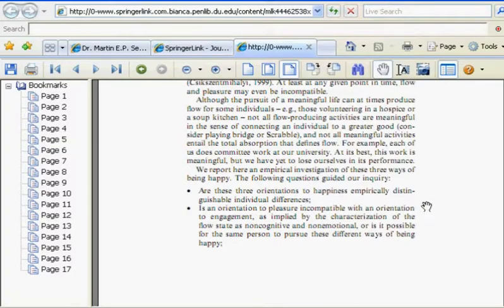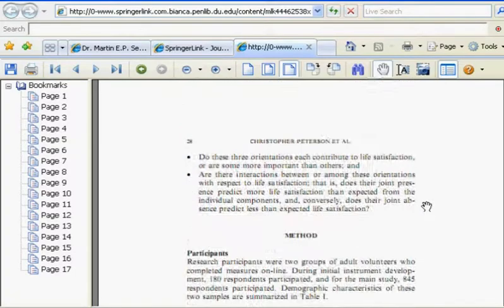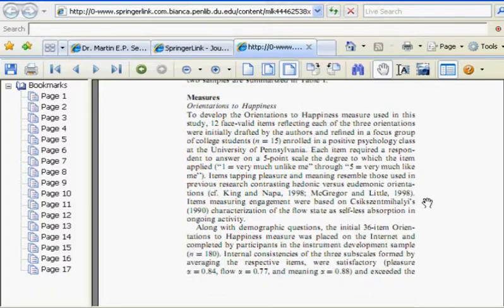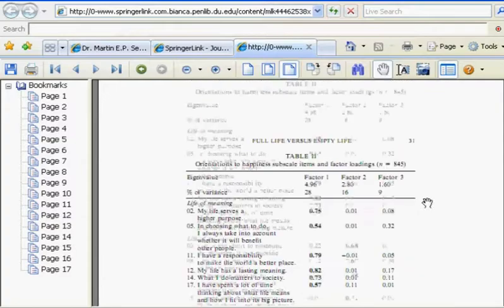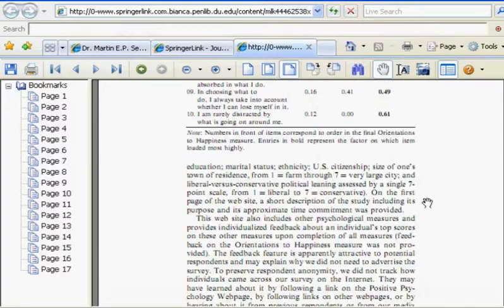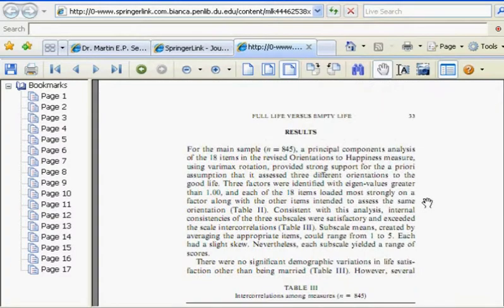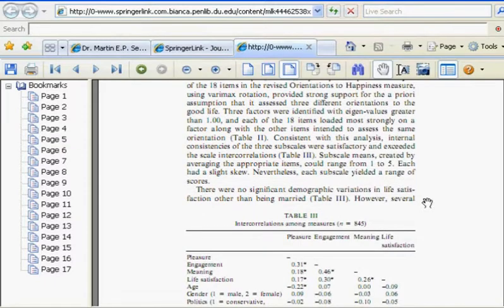Let me scroll down and see if I can find the results. Okay, so I'm scrolling down here. I go past the method, which is telling me how they did their study, information about the participants, sort of how they're defining all their questions. Here we go. We have the results. Now, this is really going to have all the results that I need. So I'm going to read through this, looking at how these three measures apply.